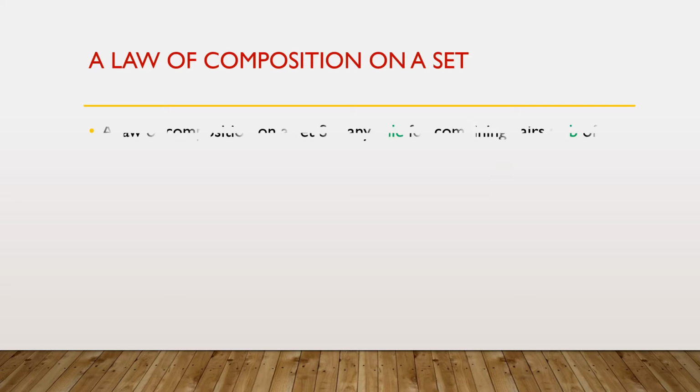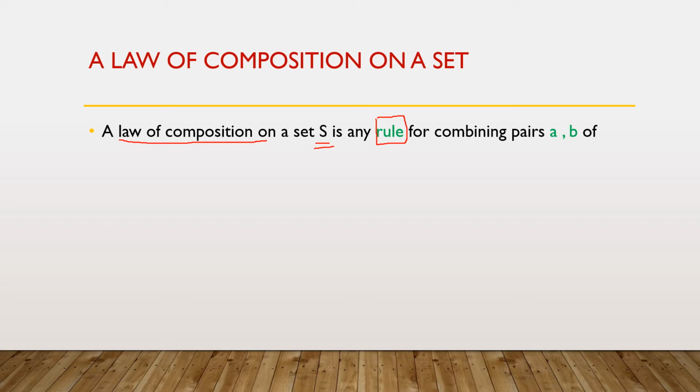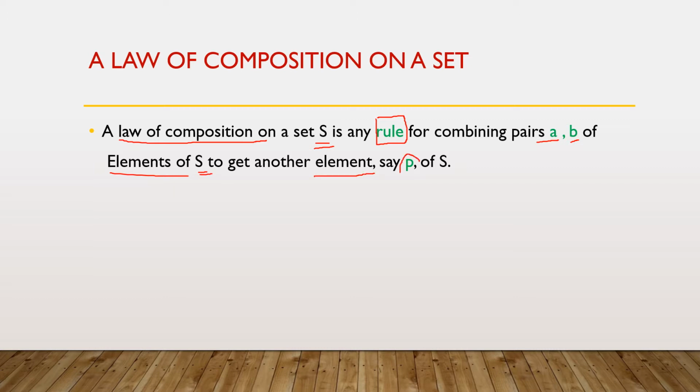Hence, a law of composition on a set S is any rule for combining pairs A, B of elements of S to get another element, say P of S. That means, suppose we have the set S having elements A, B, P and some other elements.